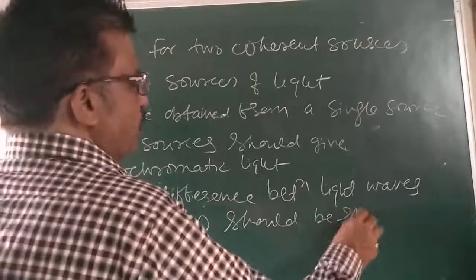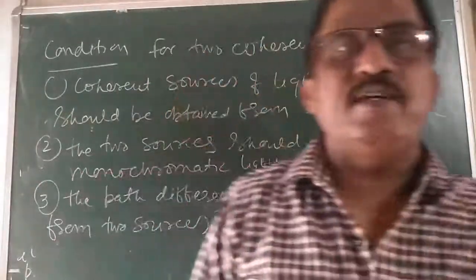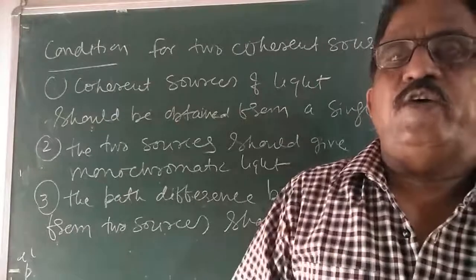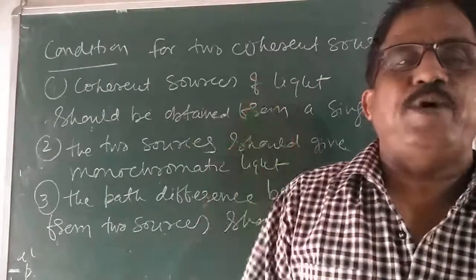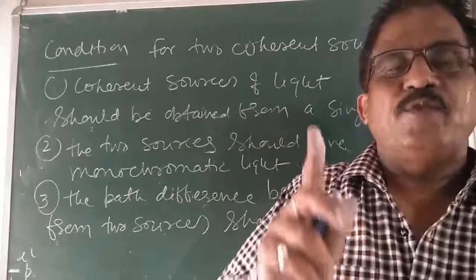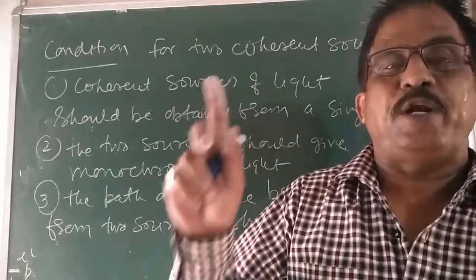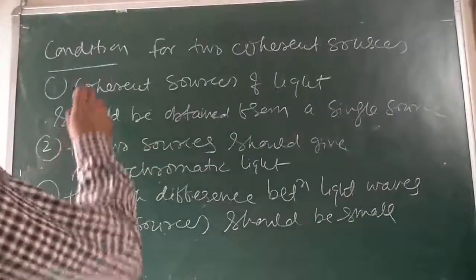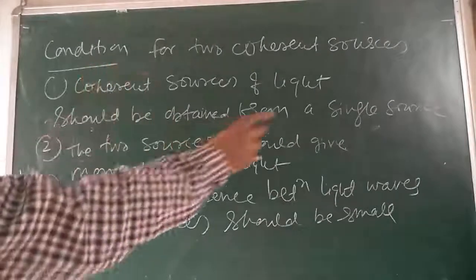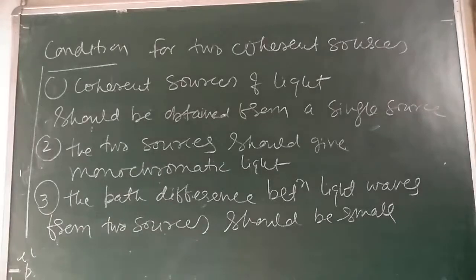These are very, very important conditions to obtain coherent sources of light that we have to use in our next module, YDSE, Young's double slit experiment, in which we will get two coherent sources from a single source. So these are the important conditions. Write down the conditions for obtaining coherent sources of light.